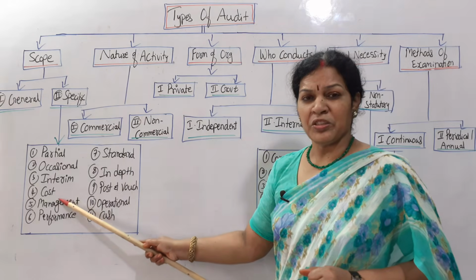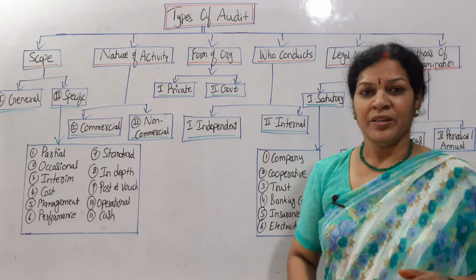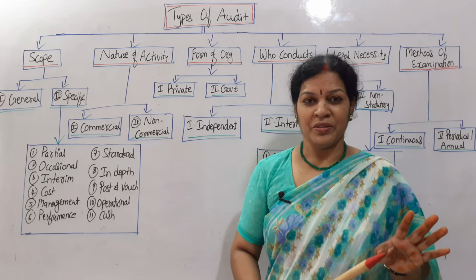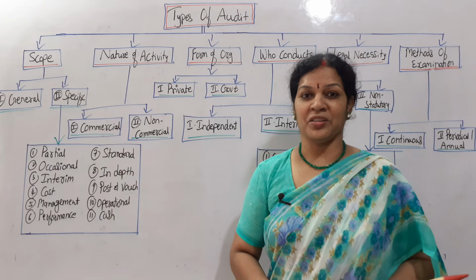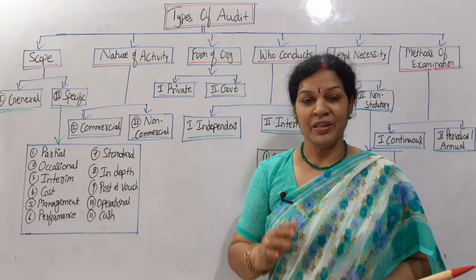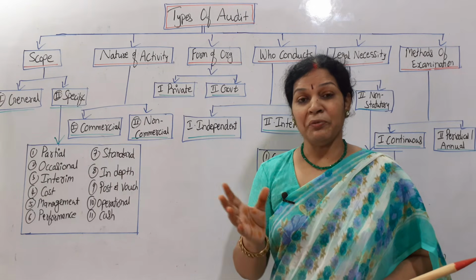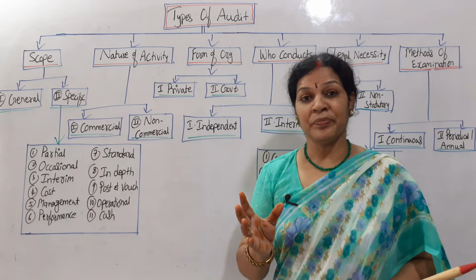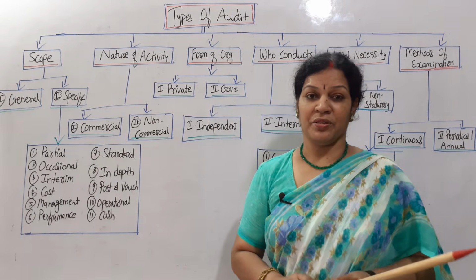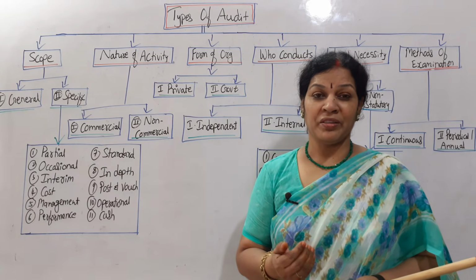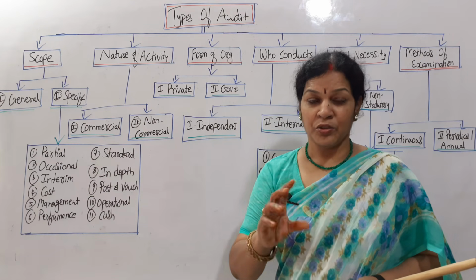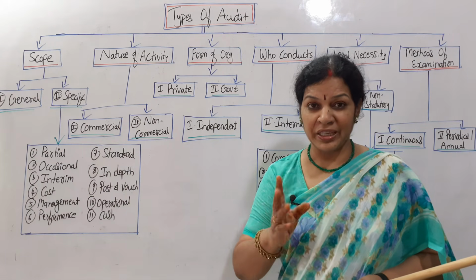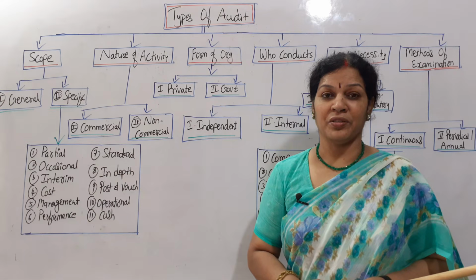And the fourth one is cost audit. Cost accounting, you know. When cost accounts are audited by the auditor, that is cost audit. When do we prepare cost accounting? Especially at the manufacturing level: what the expenses are, how the process is going on. There are particular concepts, and in that area we want to go for cost auditing.